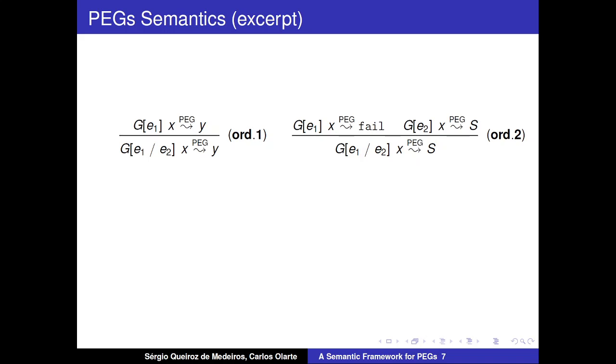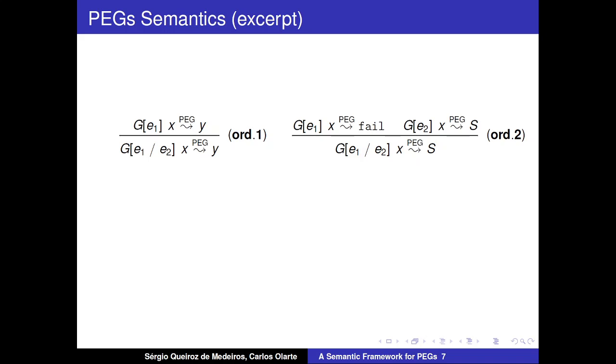Here we have the rules related to the ordered choice. On the left we have a rule where the ordered choice succeeds because the first alternative of the choice matches a prefix of the input x, so the result is a suffix y of the input. On the right side we have a rule that is used when the first alternative of the choice fails.